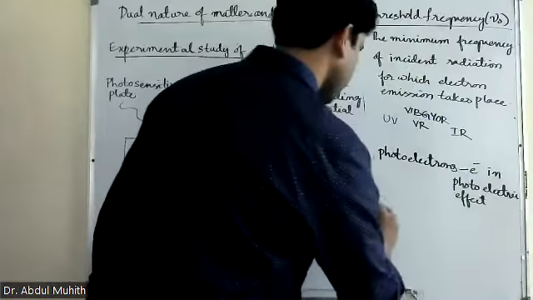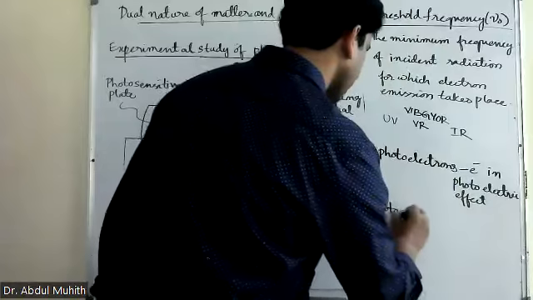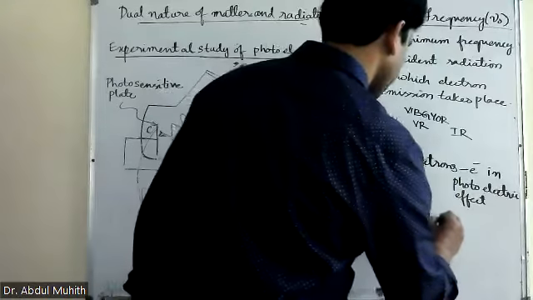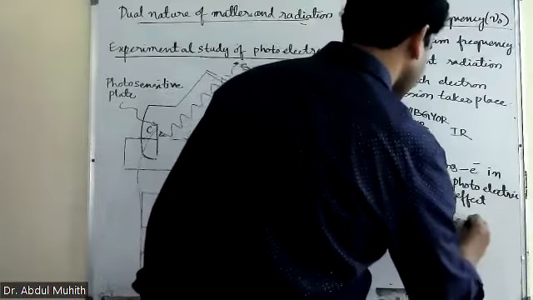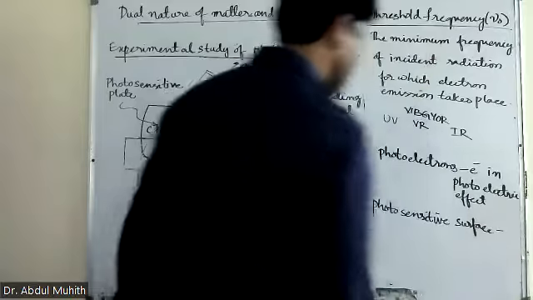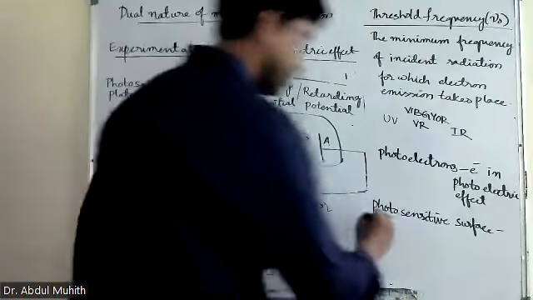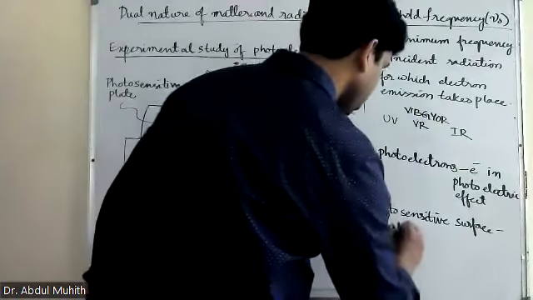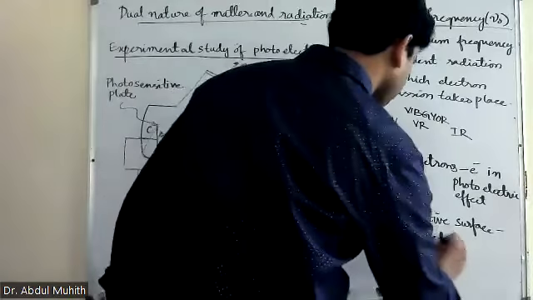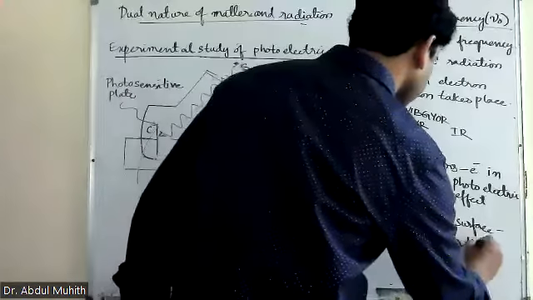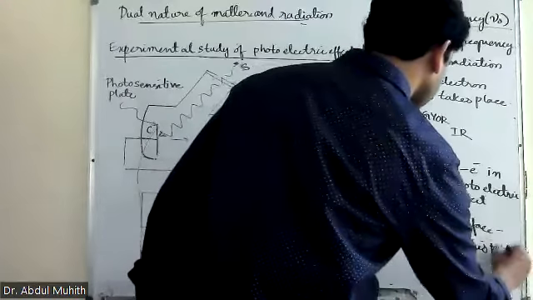The next one is photosensitive surface. Photosensitive surface means the surface which is used for this purpose.